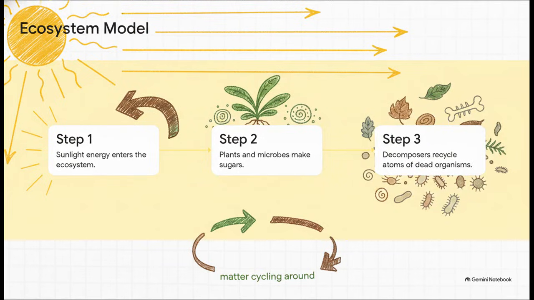And this 3-step cycle hits the nail right on the head. Step 1, energy flows into the whole system from the sun. Step 2, both plants and our newly discovered photosynthetic microorganisms grab that light energy to make sugars from CO2 and water. They're literally pulling energy into the biological web. Then step 3, eventually organisms die. It happens. But that's exactly where our second group jumps in. Decomposer microorganisms take all that dead matter and recycle the atoms directly back into the non-living environment, the soil or the water, so it can be used all over again. The energy flows straight through, but the matter just cycles round and round.